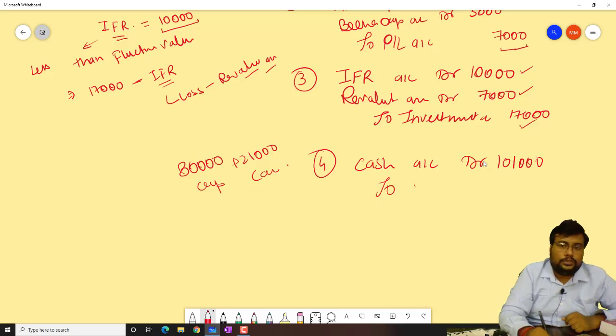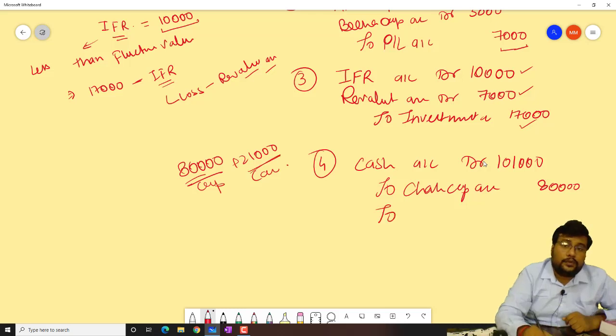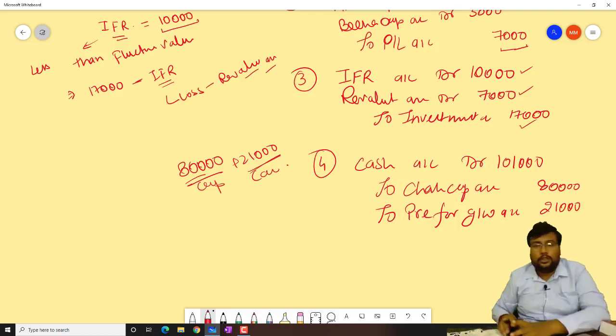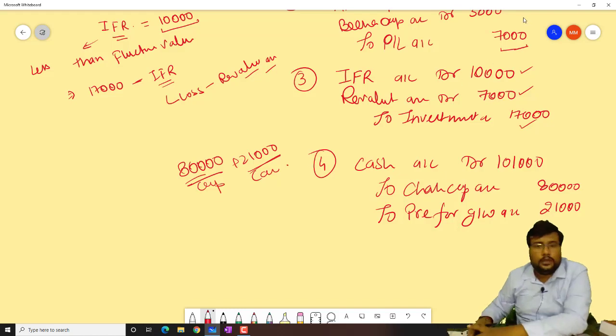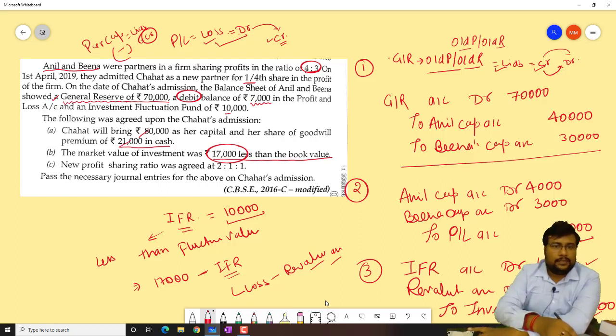1,01,000 to Chahat capital account. So for capital it is coming how much? 80,000. And beta, for goodwill it is coming 21,000. So when goodwill is coming in cash, what will we use? Premium for goodwill account, 21,000. Okay bacha. So Chahat will bring 80,000 for her capital and her share of goodwill 21,000. So total 80 plus 21 is equal to 1,01,000. Okay bacha.